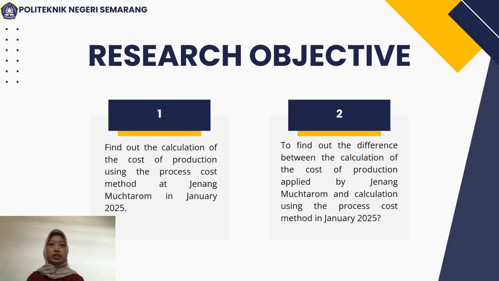We move to research objective. There are 2 points of research objective. The first point is to find out the calculation of the cost of production using the process cost method at Jenang Mutarom in January 2025. The second point, to find out the differences between the calculation of the cost of production applied by Jenang Mutarom and the calculation using the process cost method in January 2025.